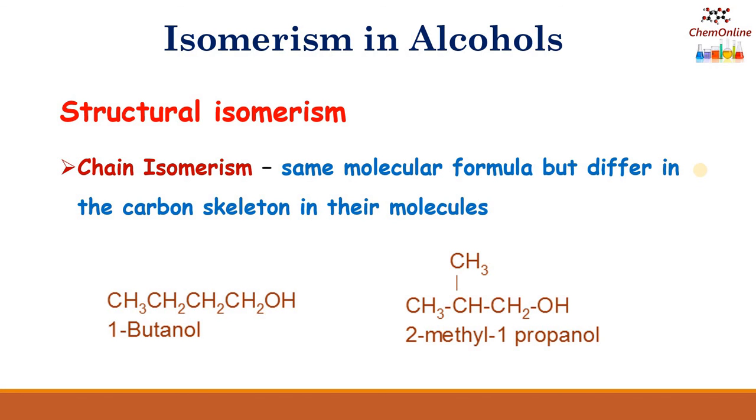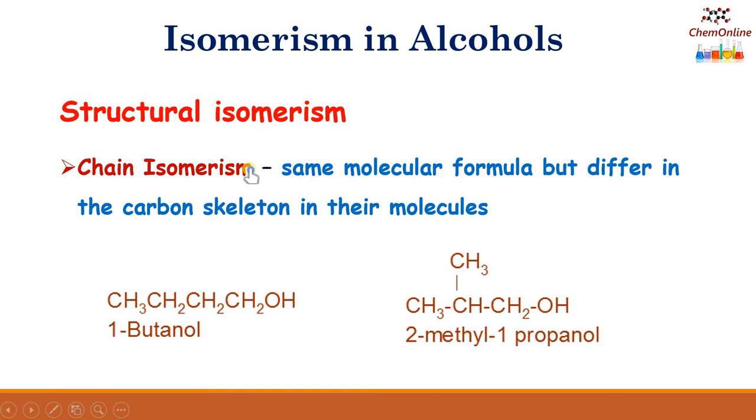Next is the isomerism shown by alcohols. We know that isomers are 2 or more compounds having the same molecular formula but they differ in their structural arrangement or spatial arrangement. Such compounds are called isomers and the phenomenon is called isomerism. They are generally divided into structural isomerism and stereoisomerism. So here we will be discussing only the structural isomerism shown by the alcohols.